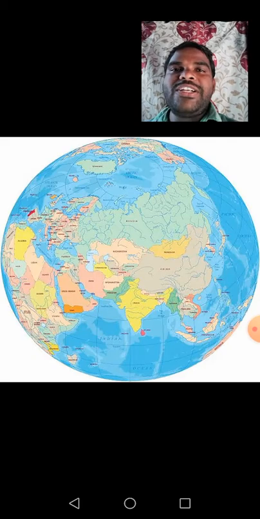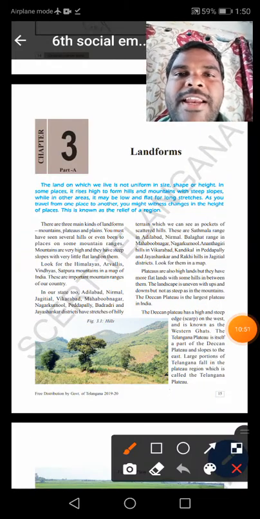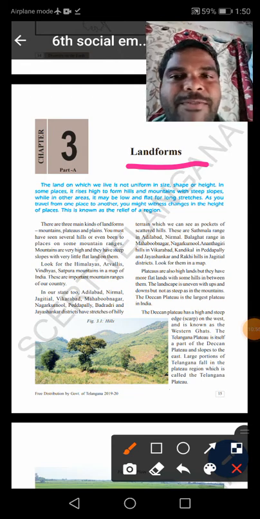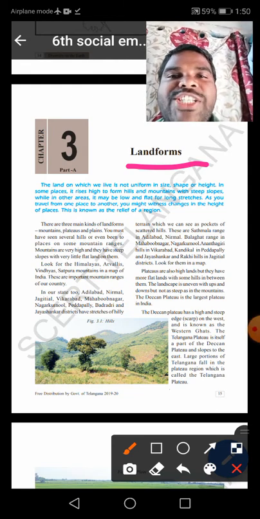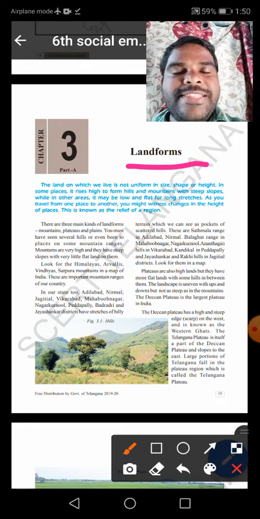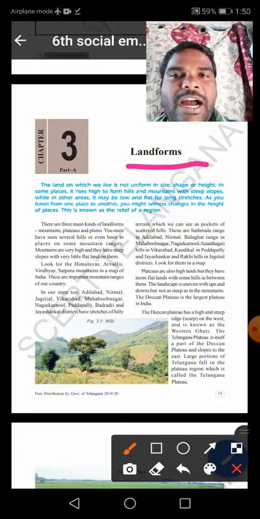Yes, let us start our topic. Write down the main points in your book, children. Today we are going to learn about landforms. The land on which we live is not uniform in size. You know that. Size means what? Shape, height, or area of the place.